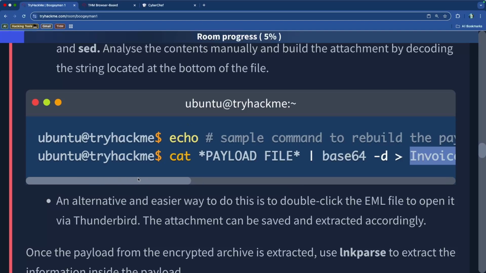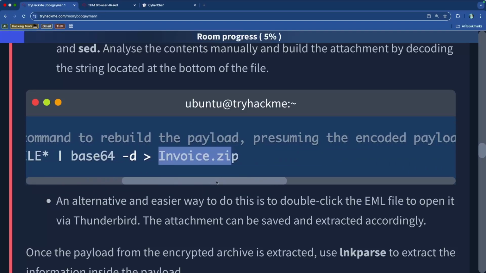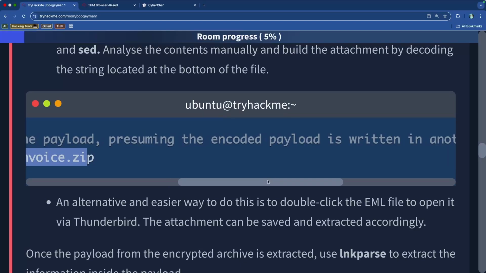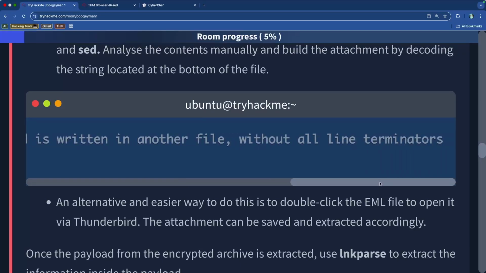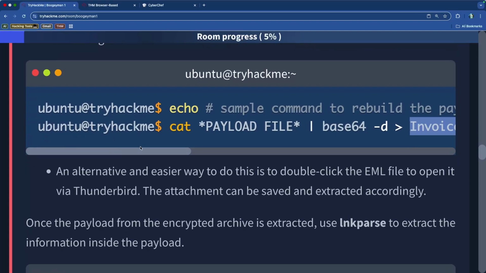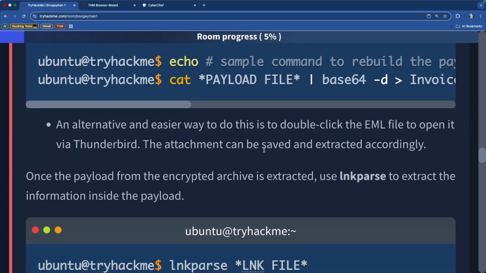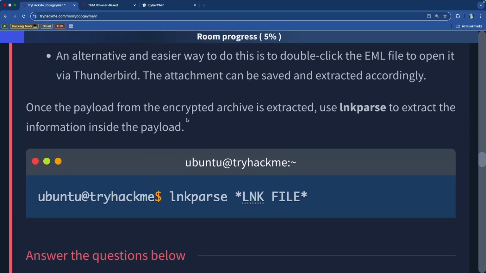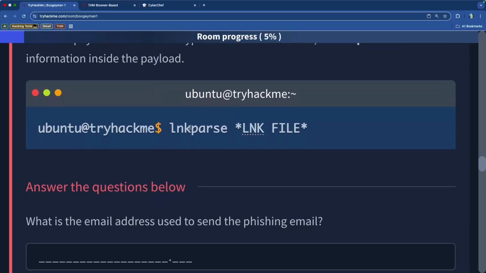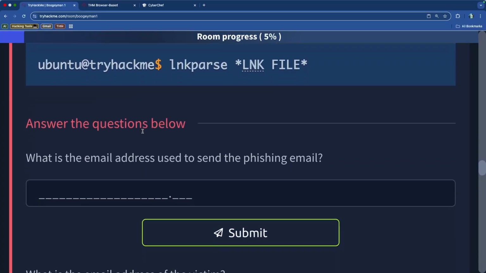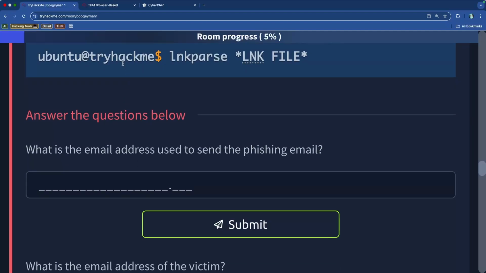Okay, so the echo portion right here, it says it's a sample command to rebuild the payload, presuming the encoded payload is written in another file without all the line terminators. So the alternative and easier way to do this is to double click the email file, open it on Thunderbird, and the attachment will be saved and extracted accordingly. Once the payload from the encrypted file is extracted, use the link parse to extract the information inside the payload, and that would be link parse, and then we give it the LNK file. So let's go and actually analyze this to be able to pull the information that we need to answer some of these questions. So easy money, and because it is a singular file.